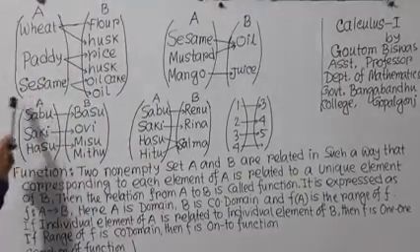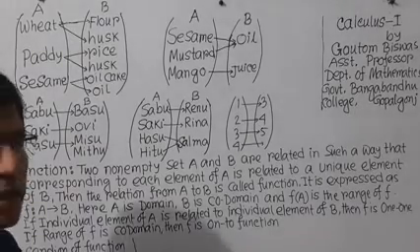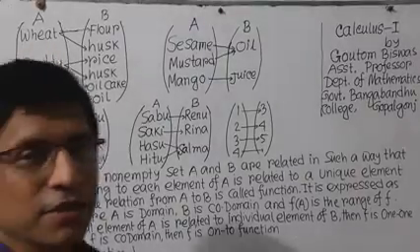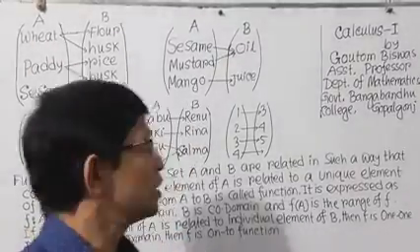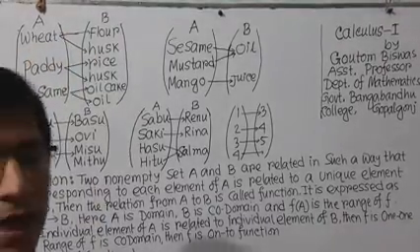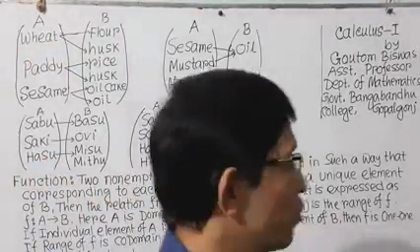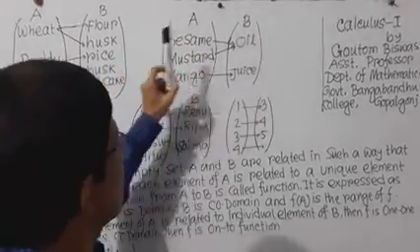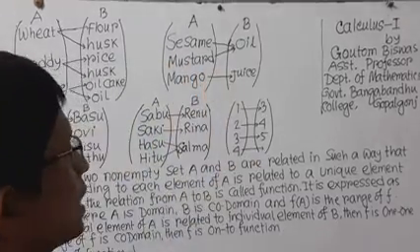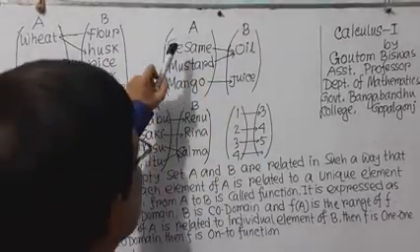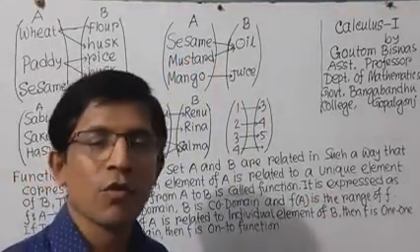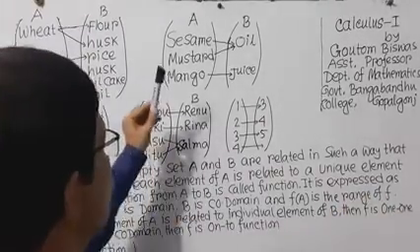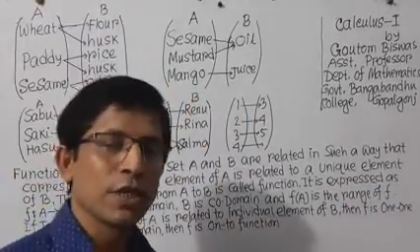It is really true that wheat turns into 2 items, flour and husk. On the other hand, paddy turns into 2 items, rice and husk. This is input and this is output, and a processor processed these items into flour, husk and rice, and this processor is the relation. In the second example, sesame turns into oil, mustard turns into oil, mango turns into juice. Here one item is input and output is one item. Mustard one item, output is oil, one item. Mango one item, output juice one item.